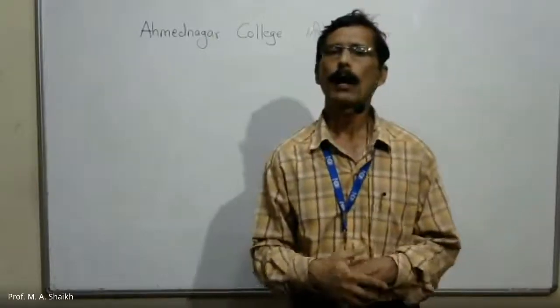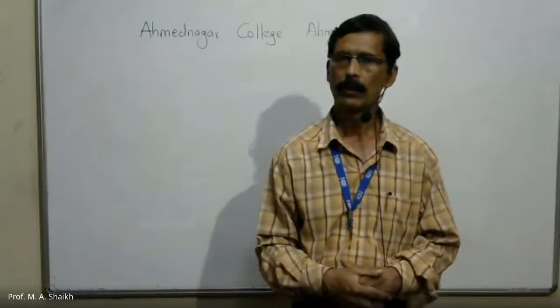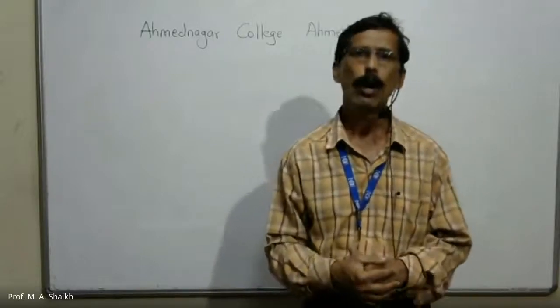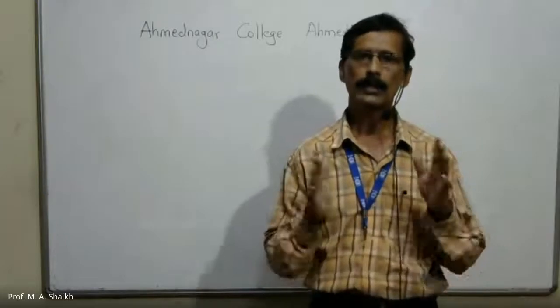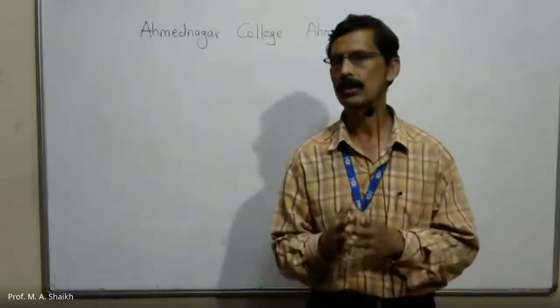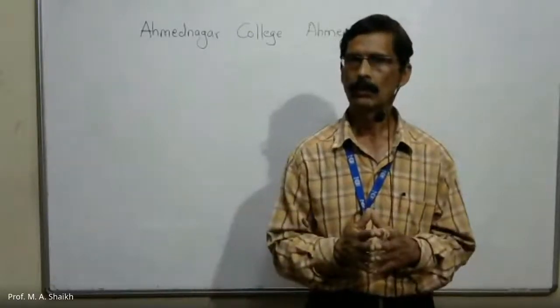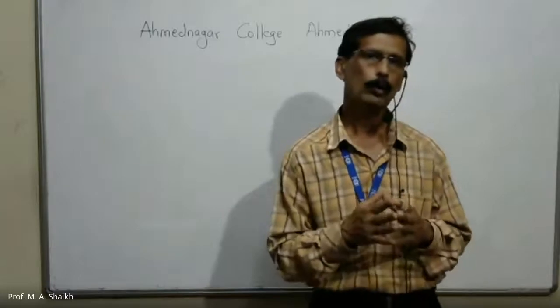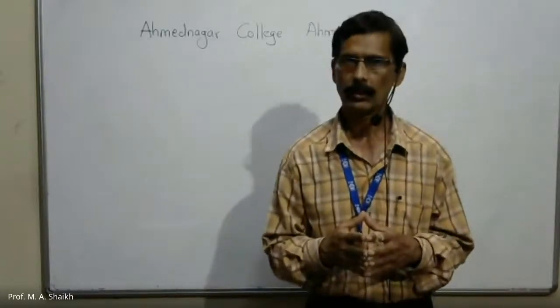What is an isochoric process is the question on the slide. Or which process is called an isochoric process? An isochoric process is the process in which the volume of the system remains constant throughout the change. In which process does the volume of the system remain constant? In the isochoric process.